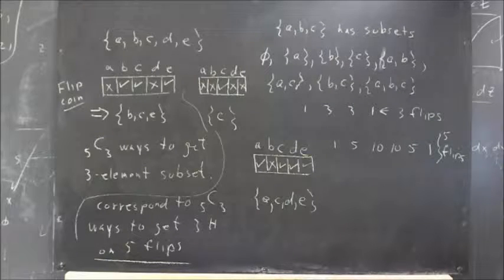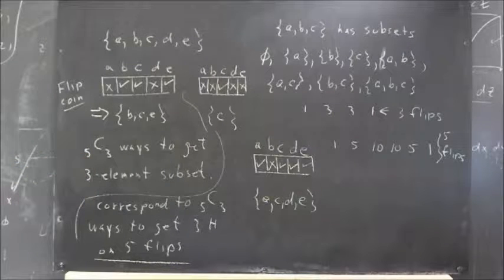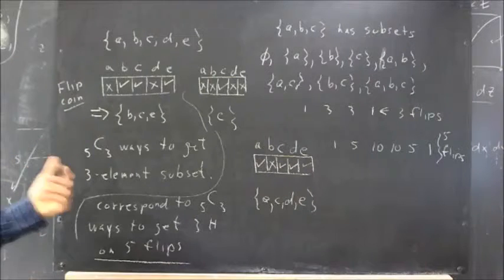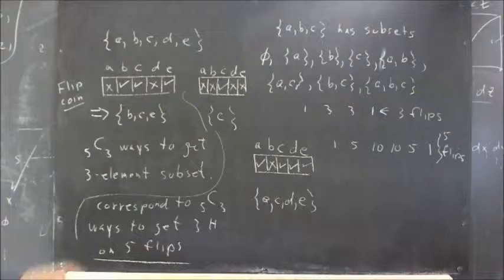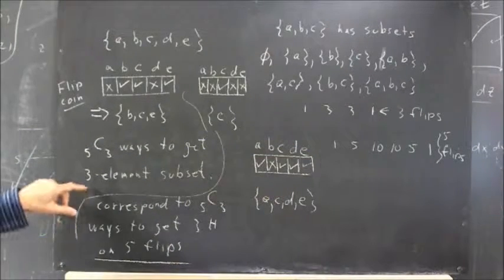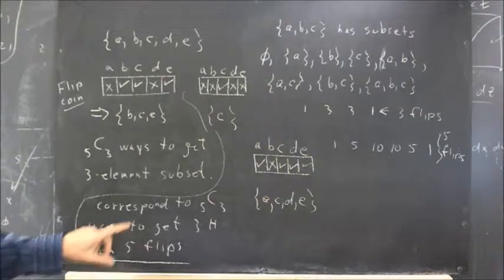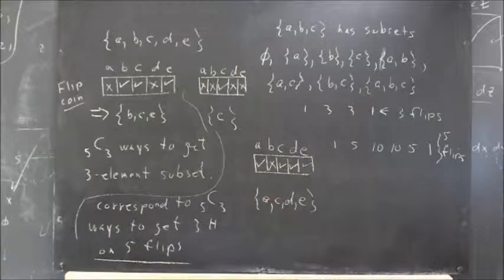I said 15. Let's see. 5C3 is 5 times 4 times 3 over 3 times 2 times 1, which gives you 5 times 4 divided by 2, 10 ways. I said 15, but that didn't match up with what I said earlier, so I wanted to check myself. Anyway, the 5C3 ways to get a 3-element subset corresponds to the 5C3 ways to get 3 heads on 5 flips.